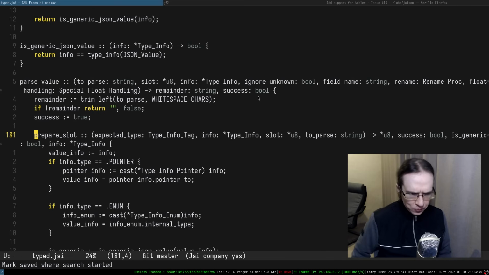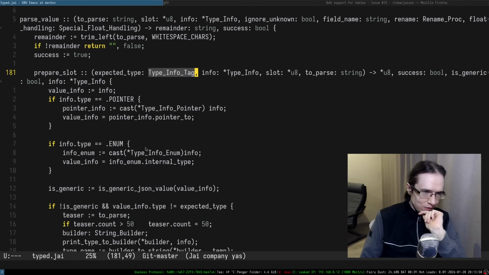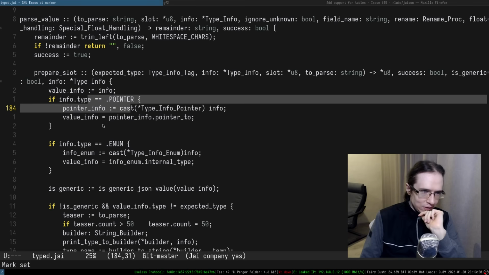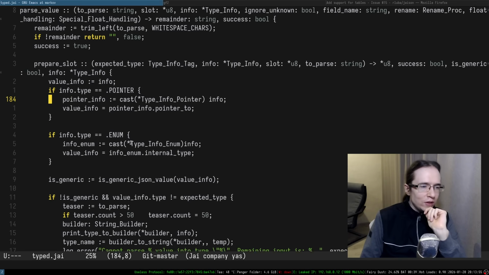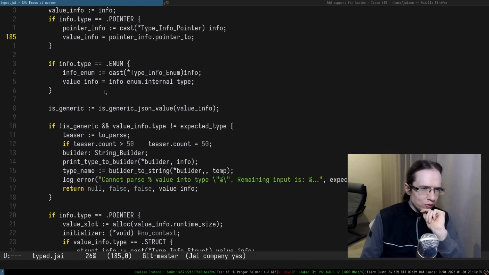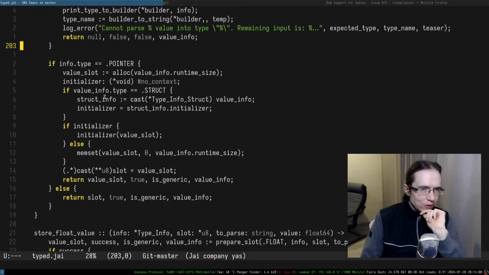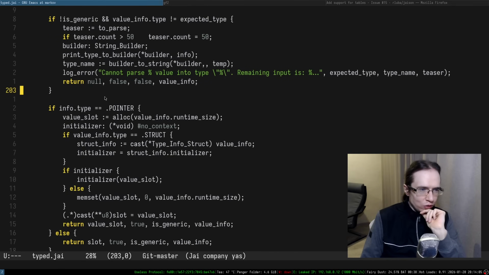I see. Very interesting. So parse slot, expected type, type info tag. All right. And here, if it is a pointer, you do one thing. If it's an enumeration, you do another thing. So it also supports enumerations, which is kind of interesting. So I suppose somewhere here it has to have struct, right?